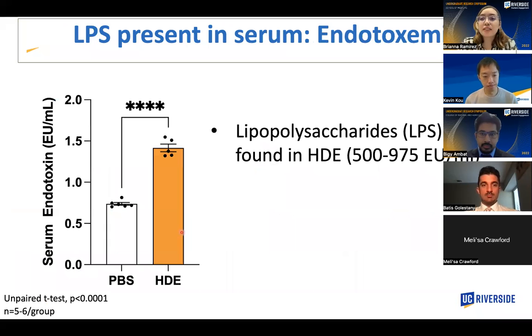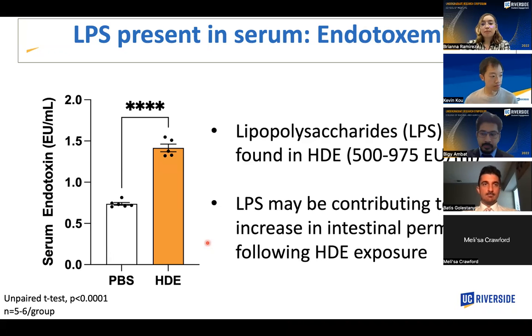Now that we saw that there was an increase in intestinal permeability, we also wanted to look at lipopolysaccharides, or LPS, as they are in a greater abundance within this hog dust extract, and lipopolysaccharides are what give gram-negative bacteria their pathogenic characteristics, so it's very important to look at. And so here they wanted to measure the endotoxin levels, or LPS levels, within the serum, and there was a significant increase within these HDE treated mice, which is indicative of endotoxemia. Endotoxemia means you have higher concentrations of LPS that could potentially cause inflammation throughout your body.